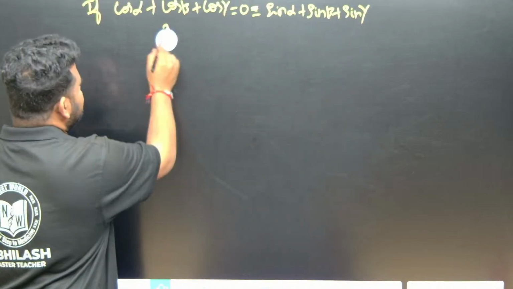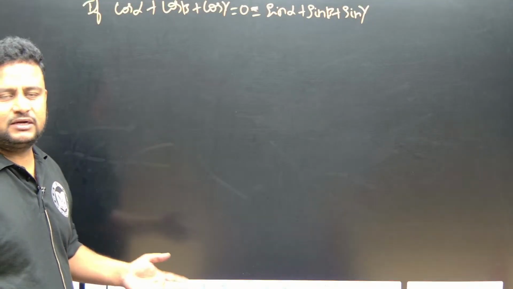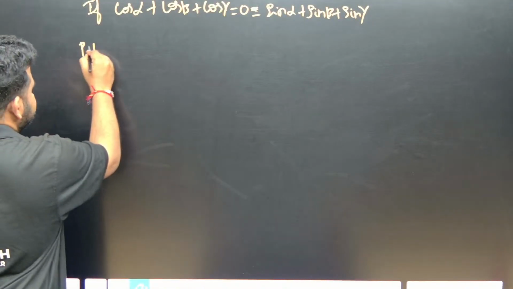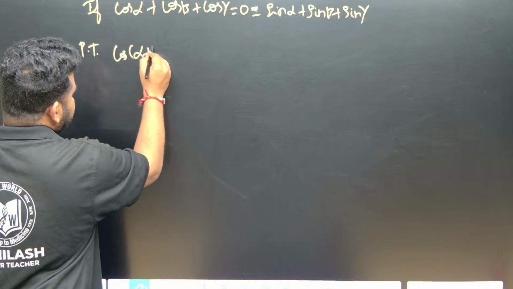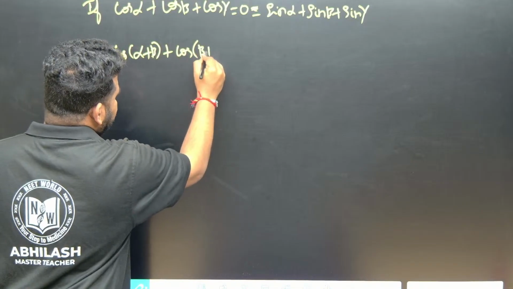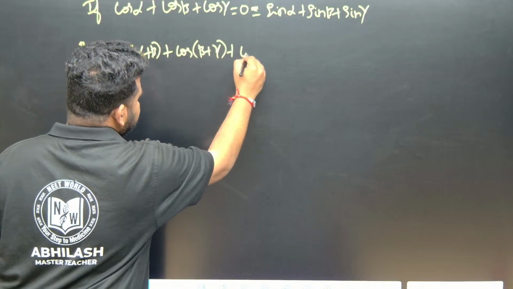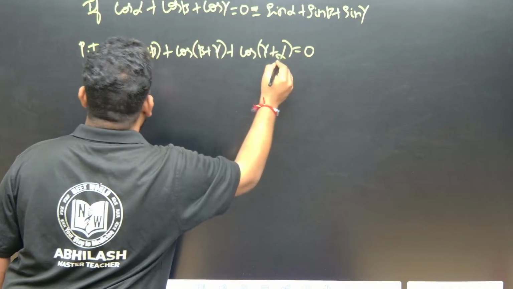They are asking us to prove, already 3 proofs we have done, that cos of alpha plus beta plus cos of beta plus gamma plus cos of gamma plus alpha is equal to 0. We have to prove this one.